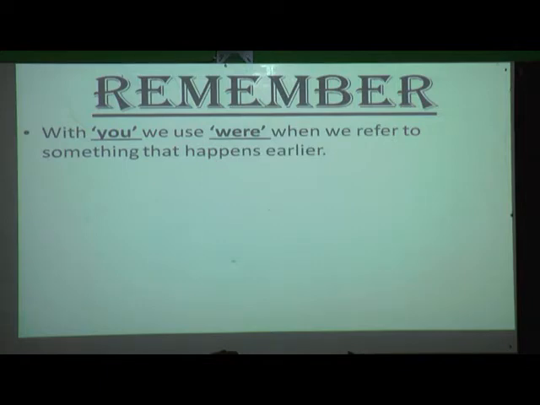Okay, as I have taught you in is, are, am, how we use are with "you", in the same way here also we are going to use W-E-R-E, were, with "you". Again I will repeat the sentence. With "you" we use were when we refer to something that happened earlier, meaning past tense. We will see one sentence, two sentences.